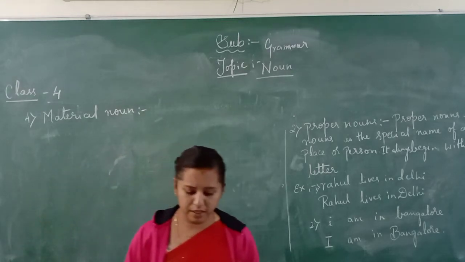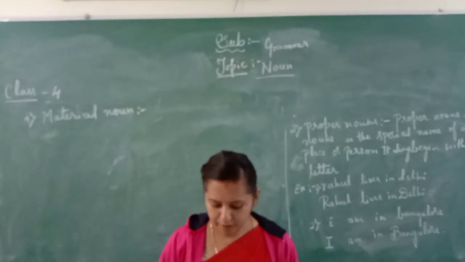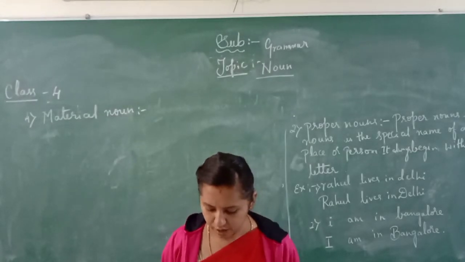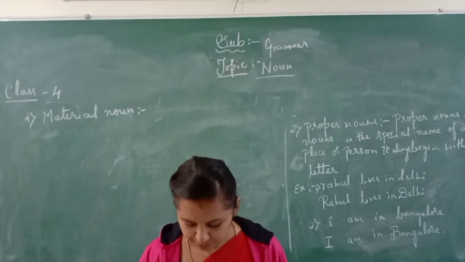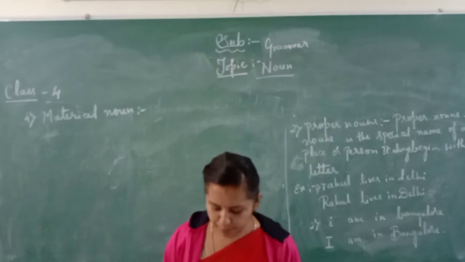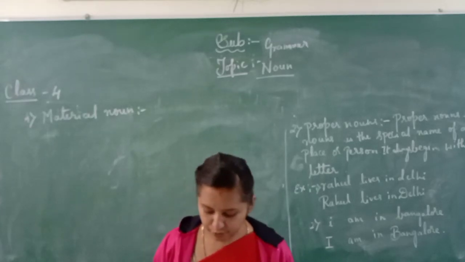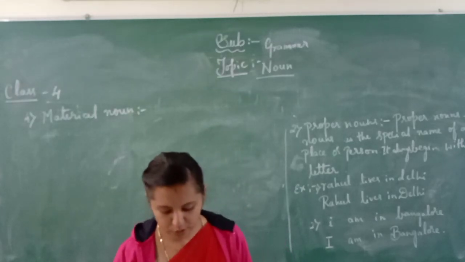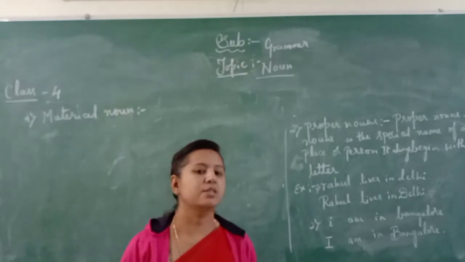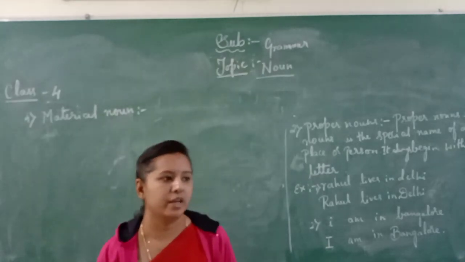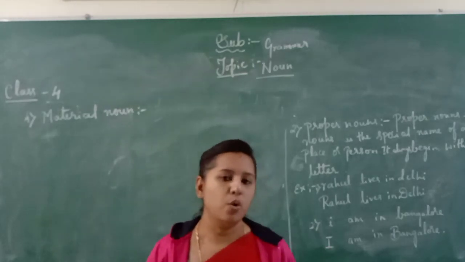What is a material noun? Iron, wood, silver and gold, all these are names of materials. A noun which stands for a metal, matter or substance from which things are made is called a material noun. That from which we make things is called a material noun. For example, ornaments, jewelry, gold.